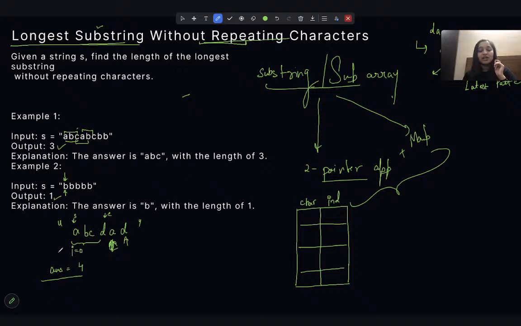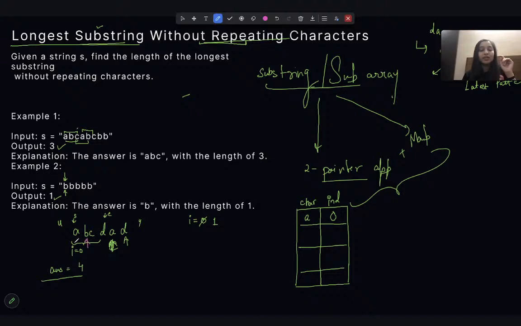So first of all, let's start traversing the array. Right now I don't have anything in my map, so I'll store A and the start index, which will be 0. Then I will update. Right now my I was at 0, now updating my I to 1. Let's change the color as well. Okay, now updating the I to 1.